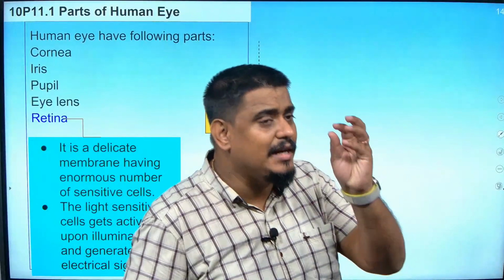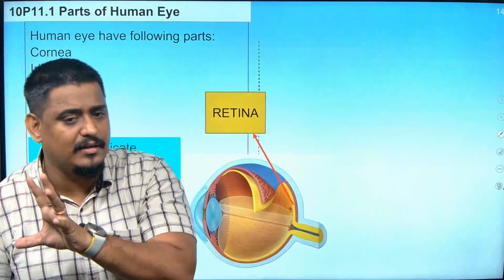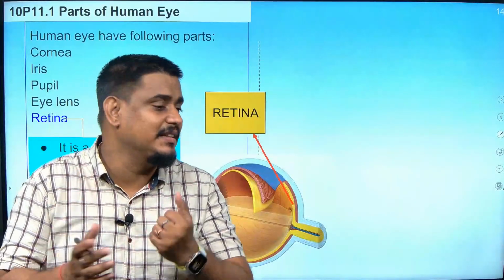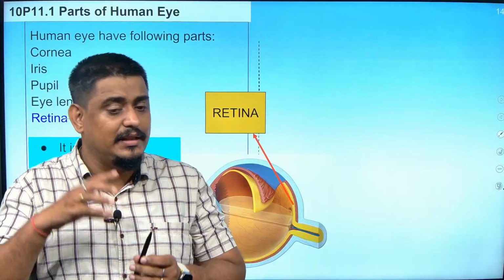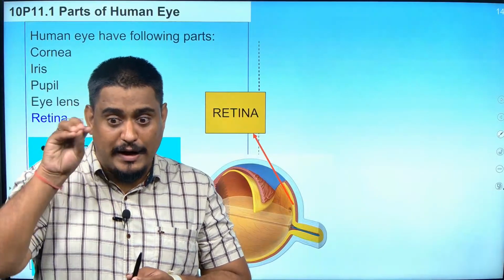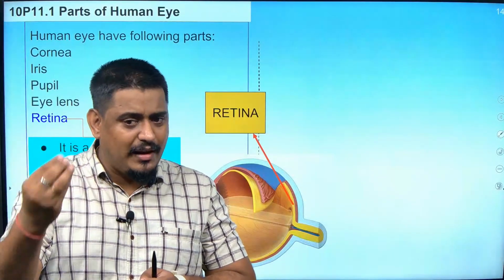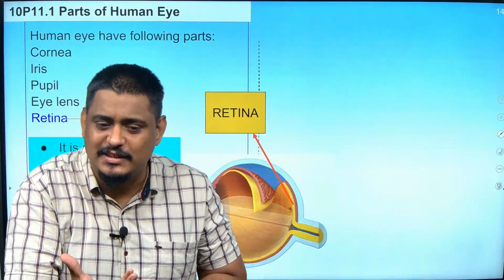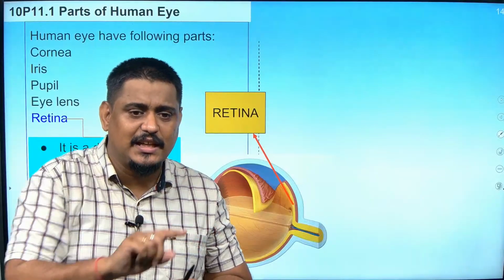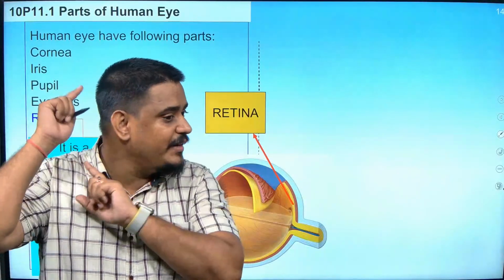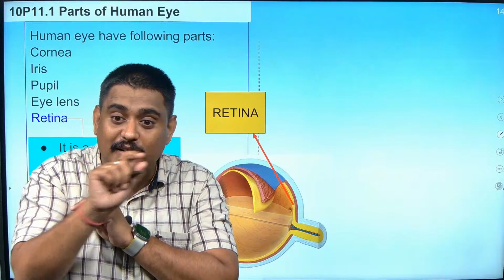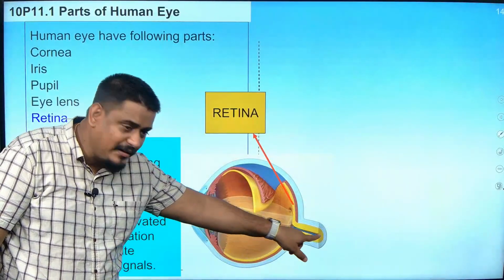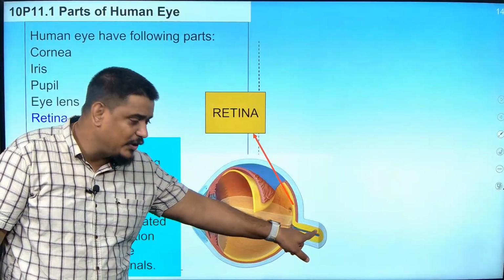Now, when the light falls on the retina, the retina has photosensitive or light sensitive cells. What is their work? They get activated only if light falls on them. The moment the light falls on them, they get activated and generate electrical signals. Those electrical signals are sent to your brain through the optic nerve. If you see this human eye, I have drawn some nerve behind, right? This nerve is connected to the brain.